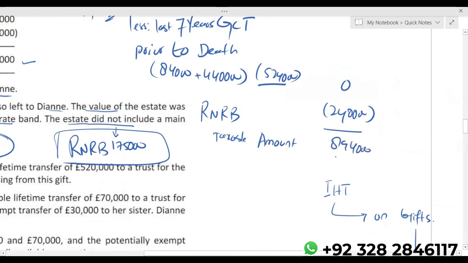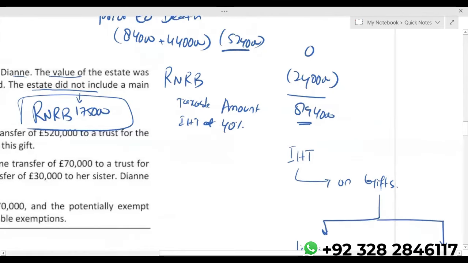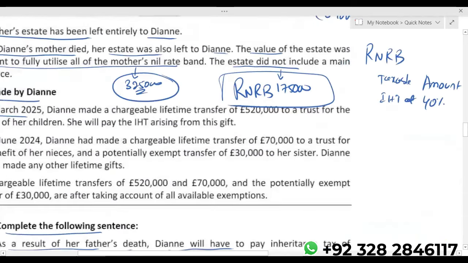8,94,000, and IHT is at 40%. On death estate, you don't get any taper relief. Taper relief is only available on lifetime gifts. And we never deduct the annual exempt amount while calculating IHT on death estate. Annual exempt amount is only available on lifetime gifts. So 8,94,000, 40% of that is 3,57,600. So IHT on death estate is 3,57,600. Let's see.